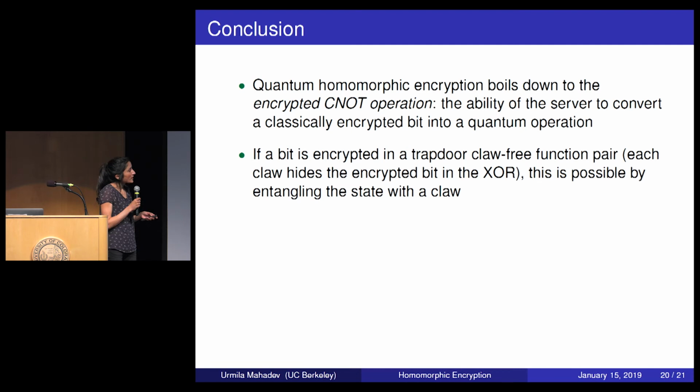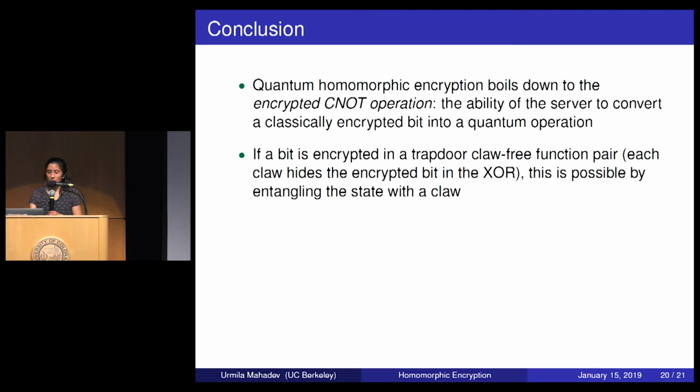Then I told you that this encrypted CNOT operation is easy if the bit s is encrypted using a trapdoor claw-free function pair, which means the bit s is hidden in the XOR of each claw. If this is the case, then the server can take this bit s and convert it into a quantum operation just by taking a state and entangling it with a claw.